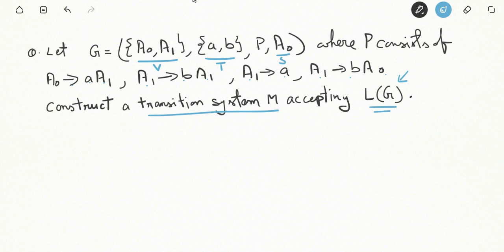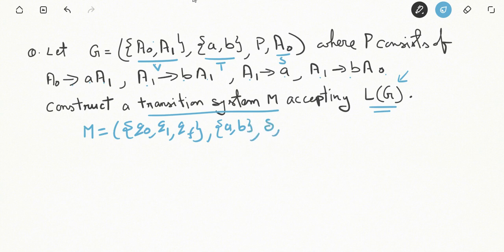So what do we have to do? We have to construct the transition system. The states will be q0, q1 and qF corresponding to the non-terminals. Then sigma will be the terminal alphabet a and b.